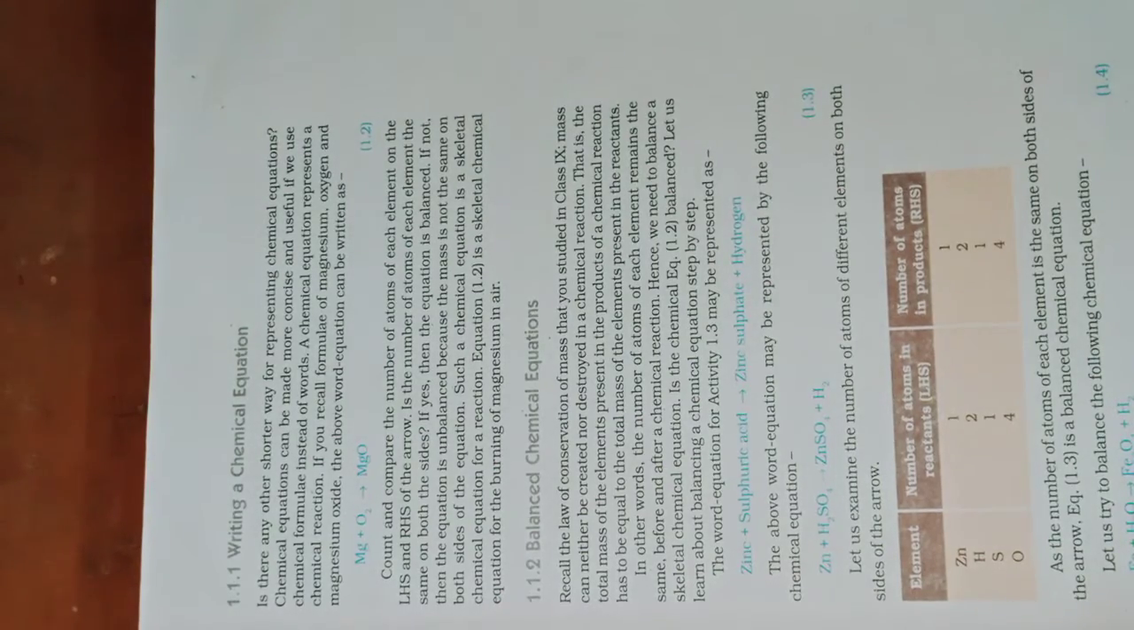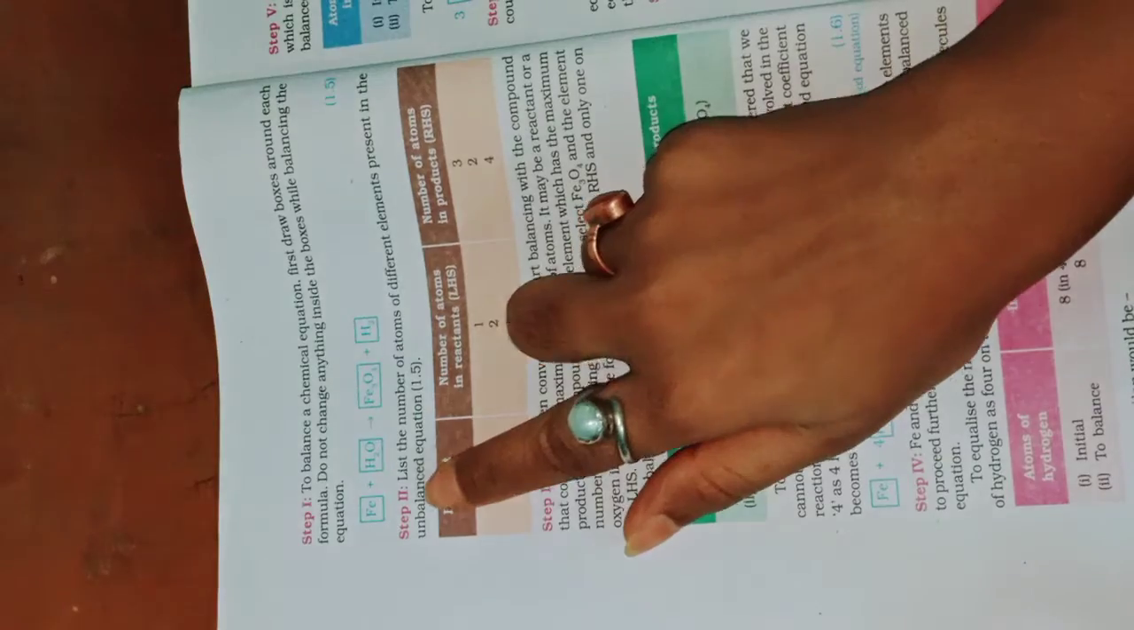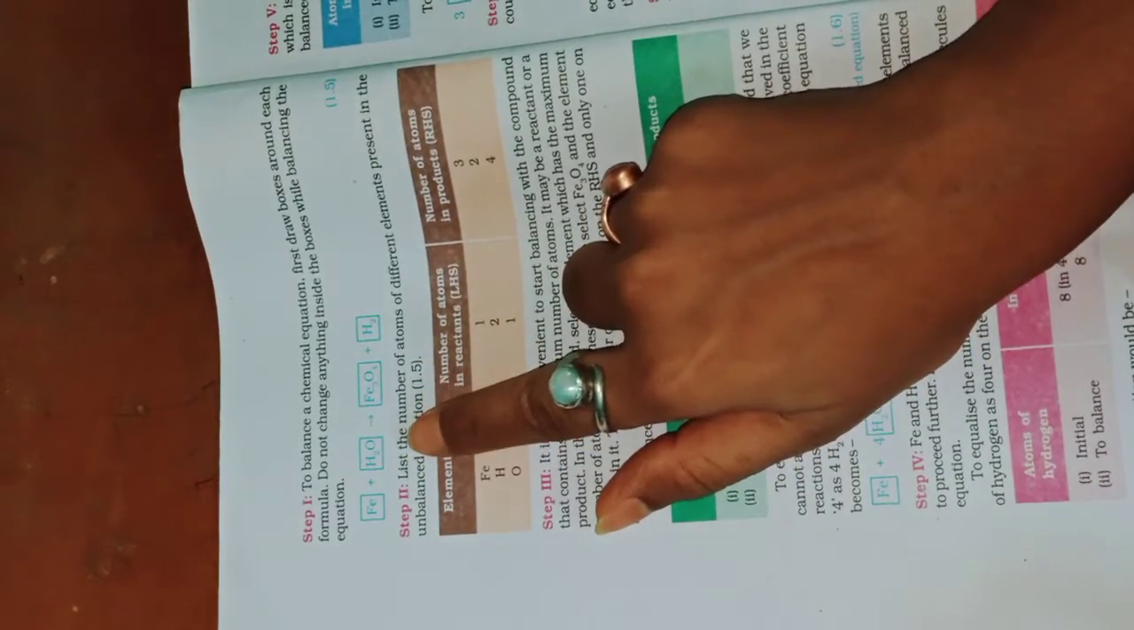Now here, iron plus water gives ferrous oxide plus hydrogen. Here the number of iron atoms is 3, but here it is only 1. Here oxygen atoms are 4, here only 1. So this equation is not balanced, and this equation is called a skeletal equation. Next, in the next step we are going to balance it. How will we balance it?